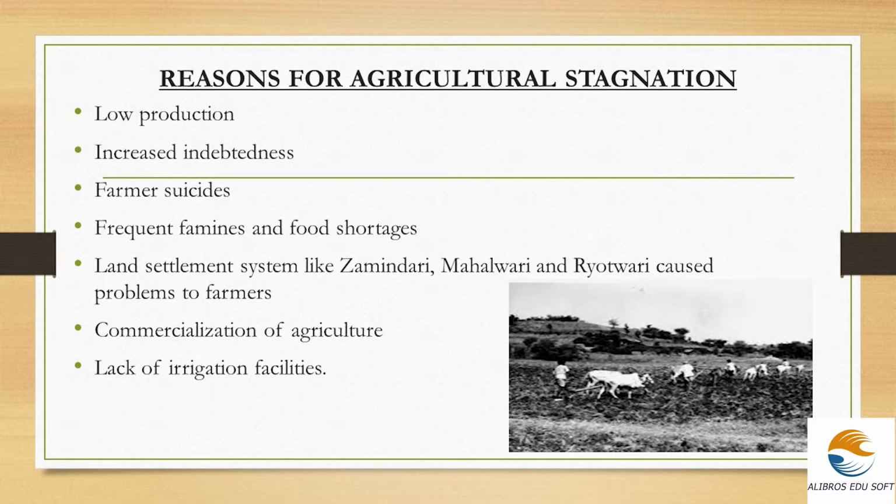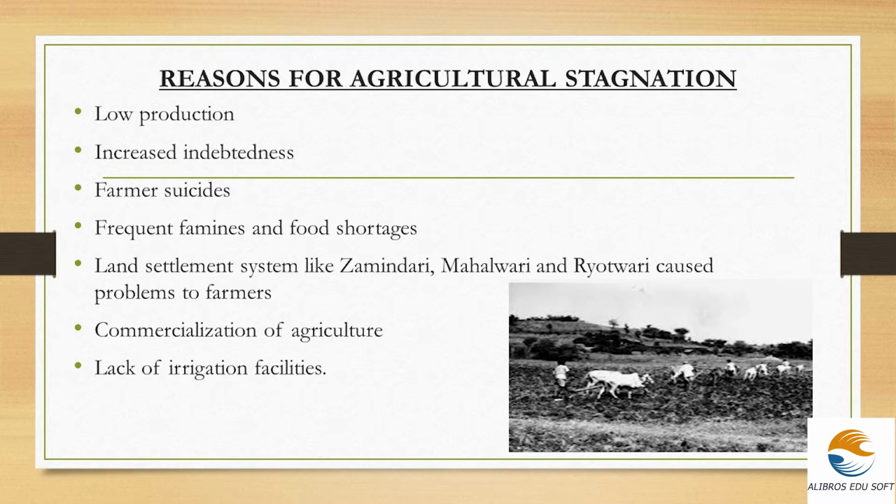Fourth and fifth are the important points: frequent famines and food shortages. Fifth one is that the land settlement systems like Zamindari, Mahalwari and Ryotwari caused problems to the farmers. The land settlement system was a major reason for the stagnation of agriculture. At that time, there were many land settlement systems, like the Zamindari system, Mahalwari system and Ryotwari system, which directly affected the growth and production of the farmers.